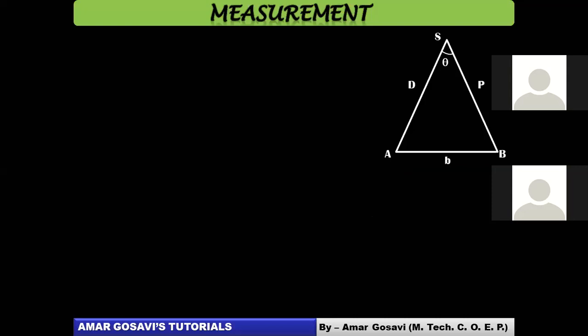So what is a parallax method? You can see on your screen there are two points, A and B. Say S is the star. A and B are points on the Earth, and S is the star. From two different points on the Earth, say point A may be located in US, point B may be located in India.